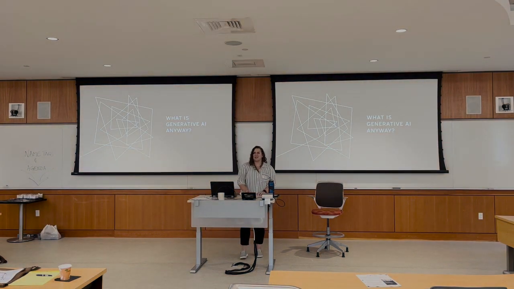Alright, so what is generative AI anyway? Today we're talking about generative AI for text, so large language models. Here we're compiling a lot of text data and giving it to the model, so the model can learn from what it sees. It's creating this large probability matrix. Really what generative AI for text does is predict the next word in the sentence. It doesn't know what the sentence says. It doesn't learn what the sentence means. It's just looking for the next most likely word to come in the sentence.